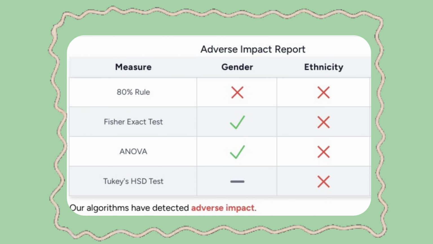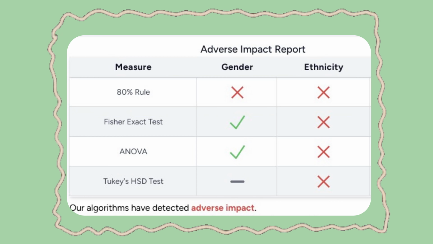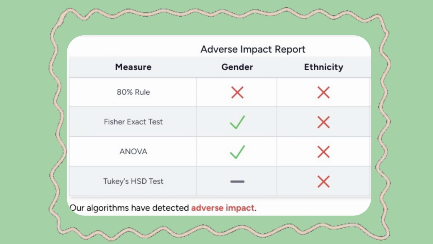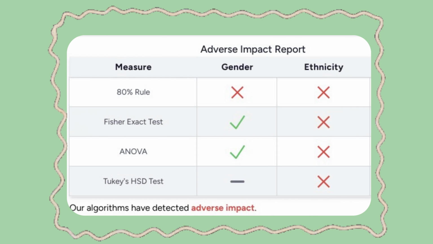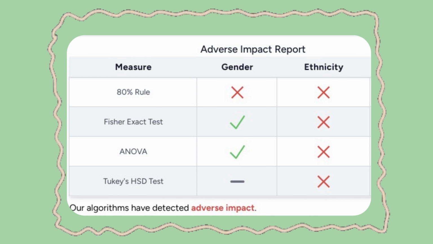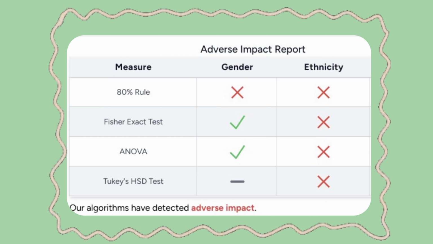Depending on the characteristics of your data, the software will choose the appropriate statistical significance test. In this specific example, the Fisher's exact test was administered. When the 80% rule was violated for the gender and ethnicity columns, the Fisher's exact test was then administered to determine if this violation happened by coincidence or if the results are statistically significant.